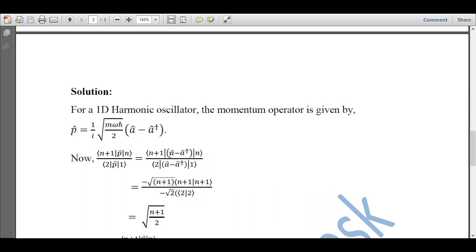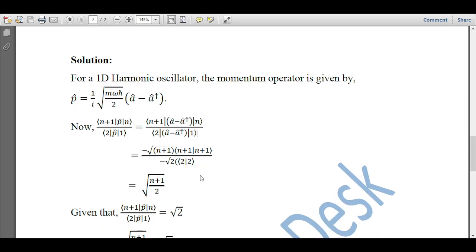Now we have to operate this on the ket n in the numerator, and in the denominator on the ket 1. When a dagger operates on a ket vector n, it gives the eigenvalue under root n plus 1, and the ket n changes to ket n plus 1.